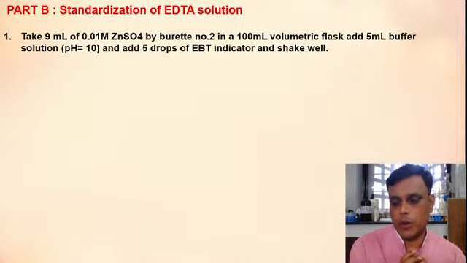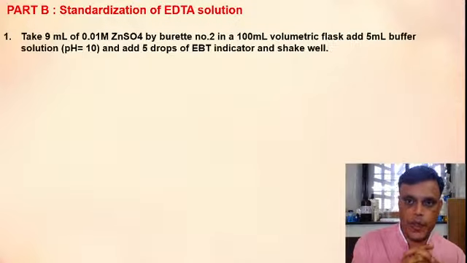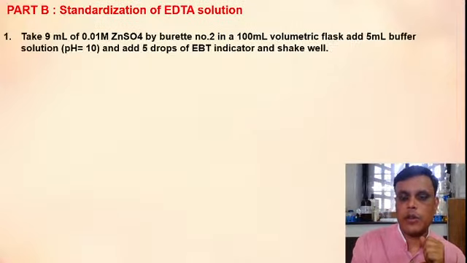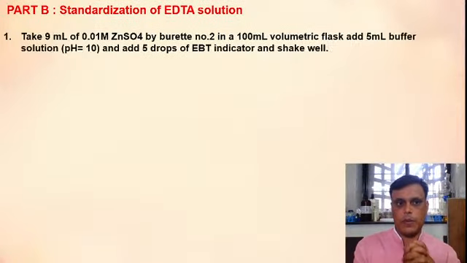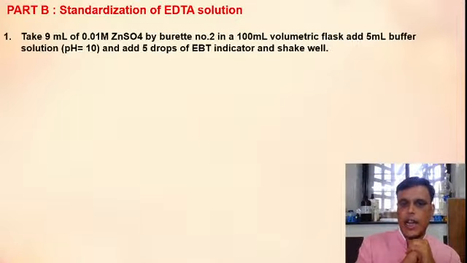In the 9 ml zinc sulfate solution which we have taken in the flask, we have to add 5 ml buffer solution, and the pH of that buffer solution is 10. First take 9 ml of zinc sulfate solution, then add 5 ml buffer solution of pH 10, and add 4 to 5 drops of EBT indicator, Solochrome Black T, and shake well. This is the first step. The solution will become wine red.